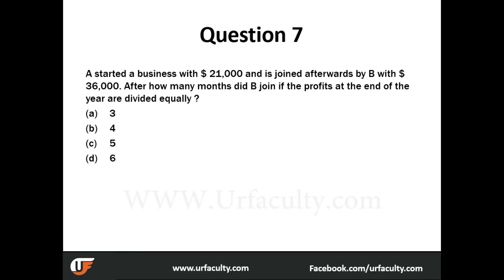A started a business with 21,000 and is joined afterwards by B with 36,000. After how many months did B join if the profits at the end of the year are divided equally? Again, a very simple question. We know that A has 21,000, and for how many months? At the end of the year, so it's basically 12 months, right? So A has been in the business for 12 months.